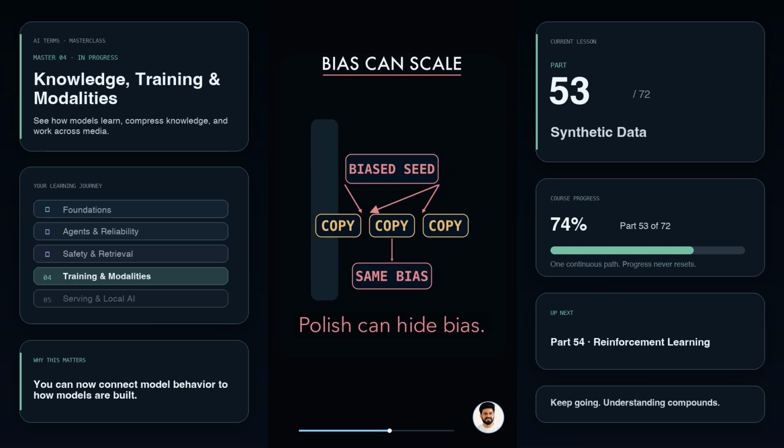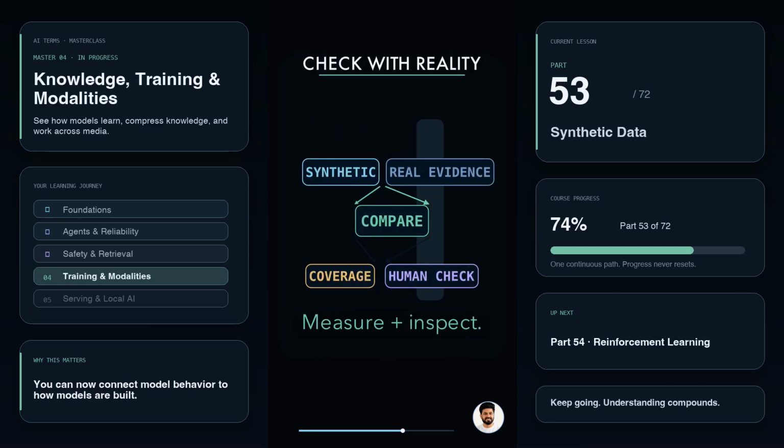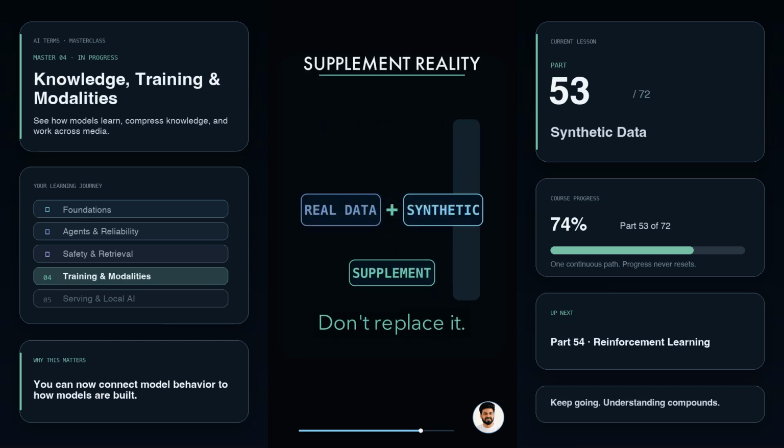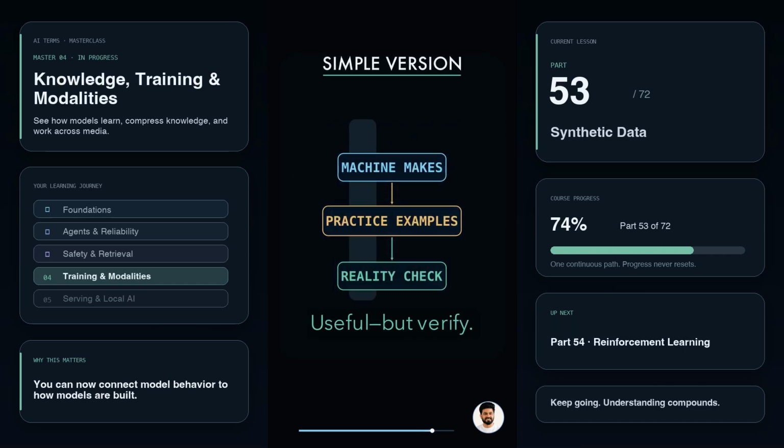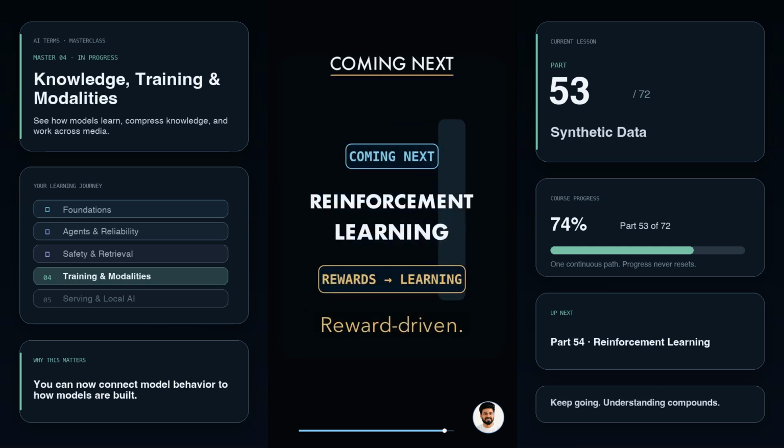A biased seed can produce a polished-looking biased dataset. Teams should compare synthetic samples with real evidence, measure coverage, and keep humans checking failures. Use synthetic data to supplement reality, not silently replace it. Simple version, machines can make useful practice examples, but those examples need reality checks. Coming next, reinforcement learning, learning from rewards.